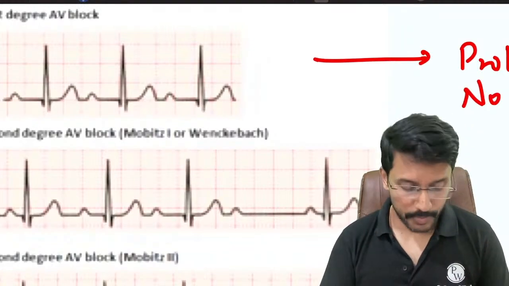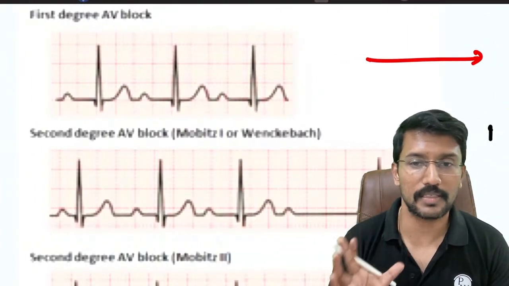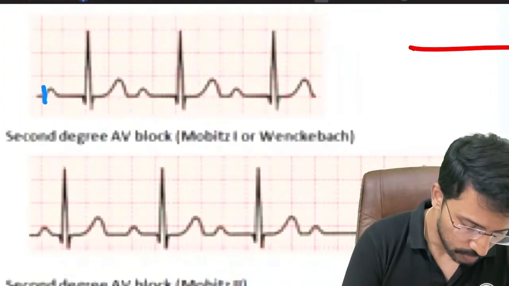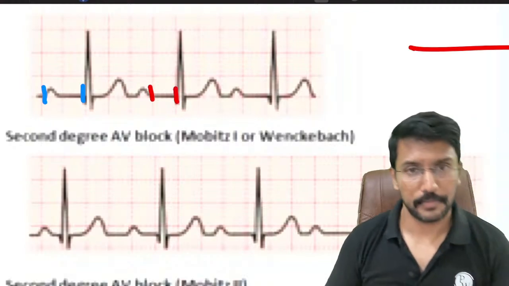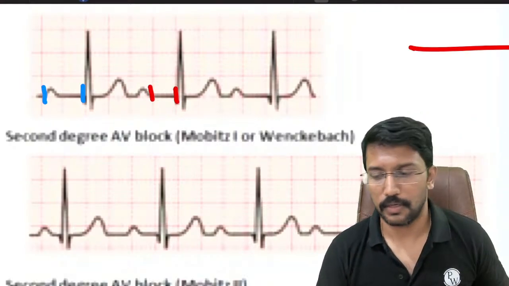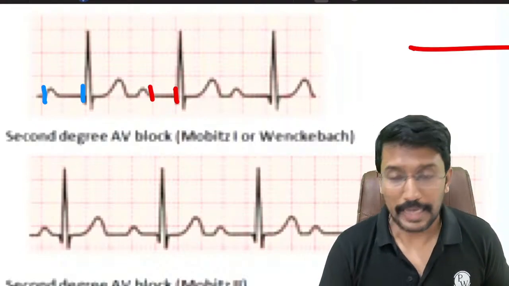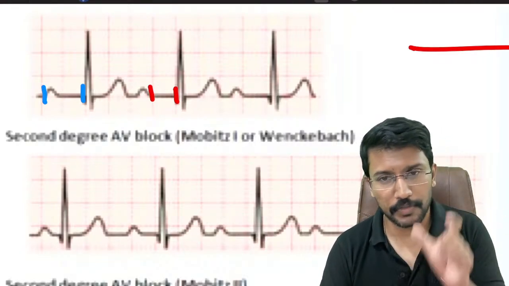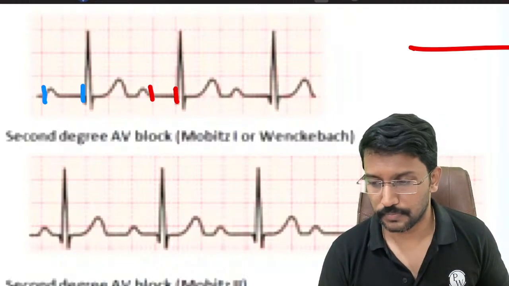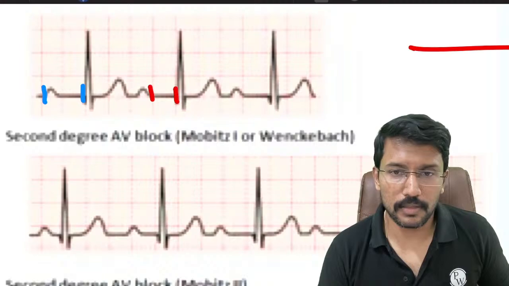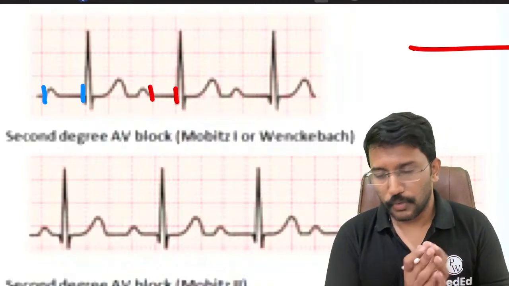Now, it also begs one more basic question. I will mark 2 points. You should tell me which one of them represents the PR interval. So this is one in blue color and then I have one more in red color. Which one is representing the PR interval? One in blue color or one in red color? Ankit, more than 5 small squares. If the PR interval is taking more than 5 small squares, that means it is prolonged. Which one is the PR interval? Okay, so Ankit, absolutely right.